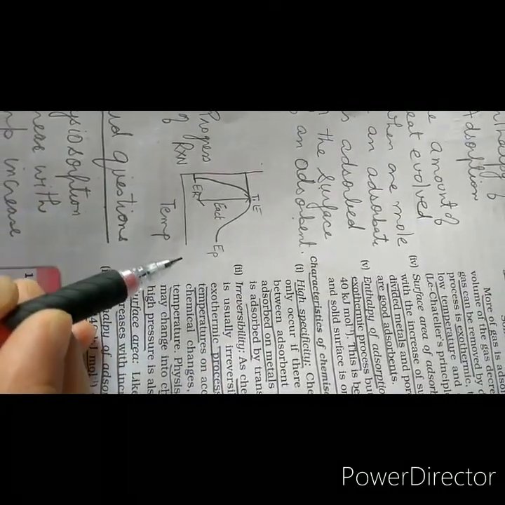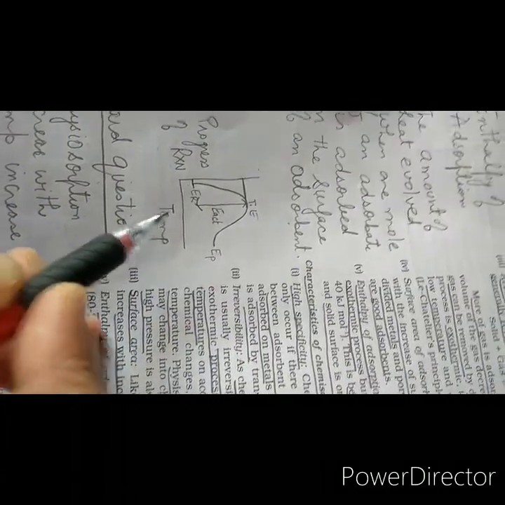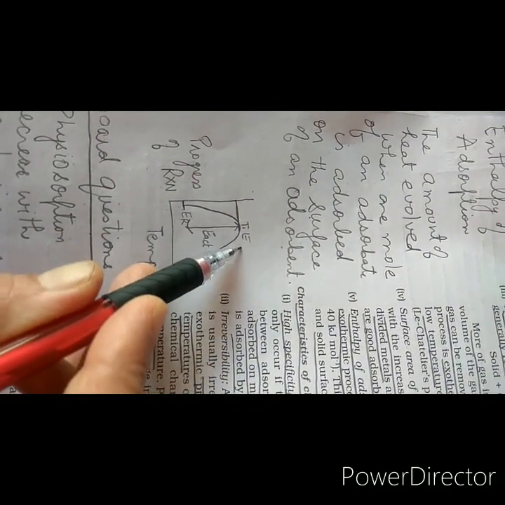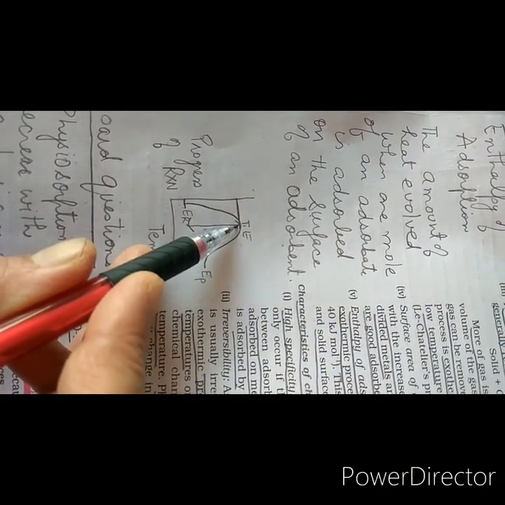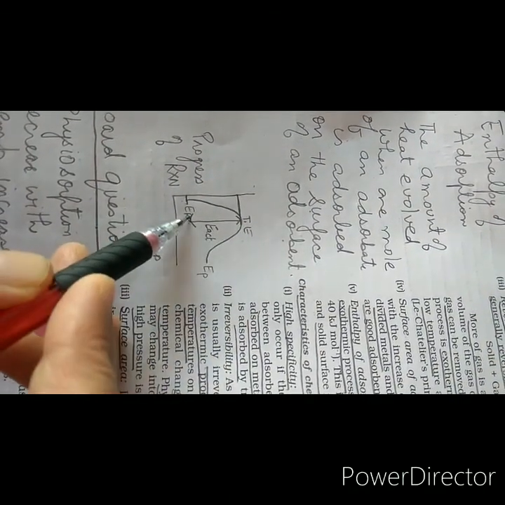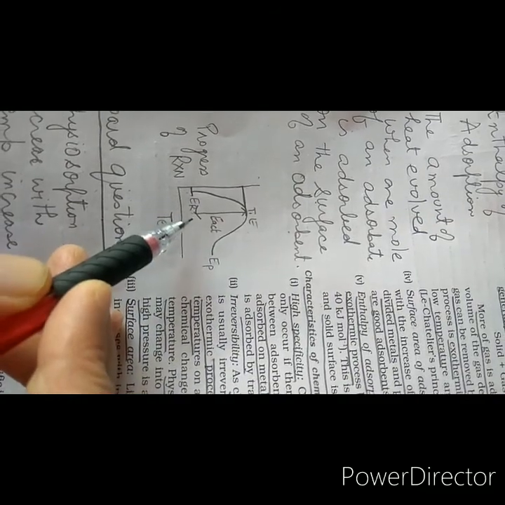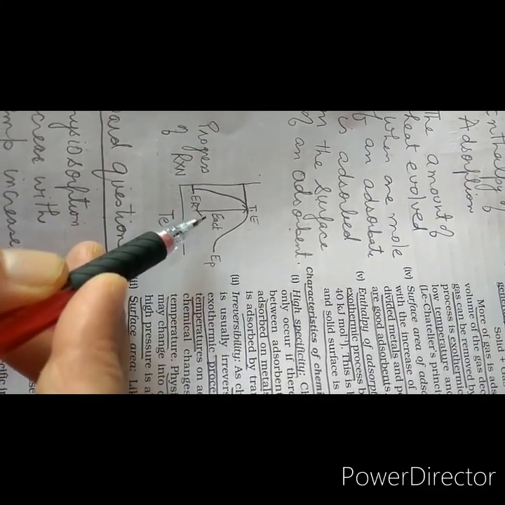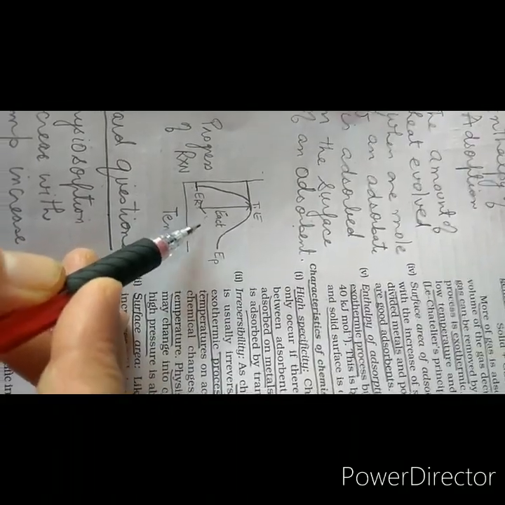For example, this is the progress of reaction versus temperature. This is the energy of the reactants. This is the threshold energy. That means this much energy is required by the reactants to start the reaction. So this is the activation energy. As we increase the temperature, activation energy decreases because the molecular motion increases.